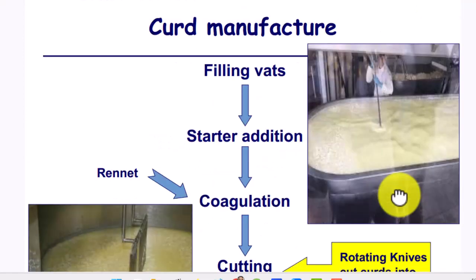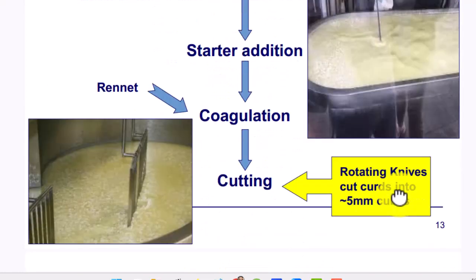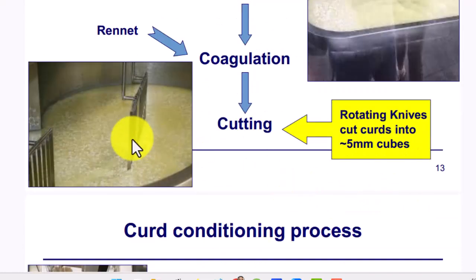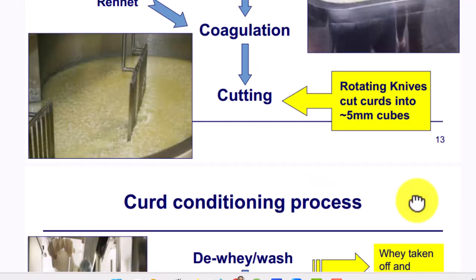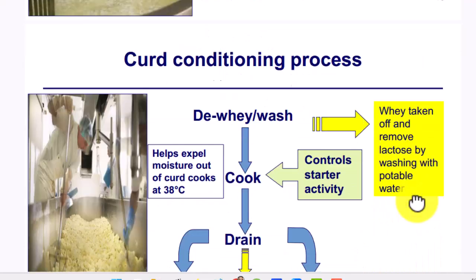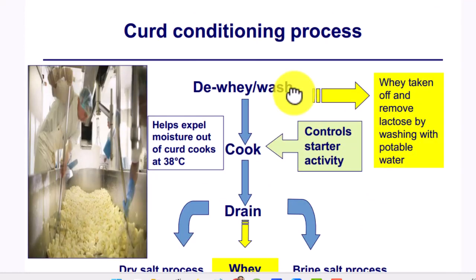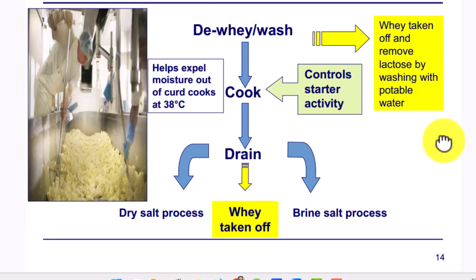Curd manufacture: filling vats, adding starter, coagulation, rennet, cutting with rotating knives, cutting the curd into 5 mm pieces. Curd conditioning process: cook. De-whey or wash. Whey is taken off and lactose removed by washing with potable water, which helps expel moisture out of the curd. Cook at 38. Drain.